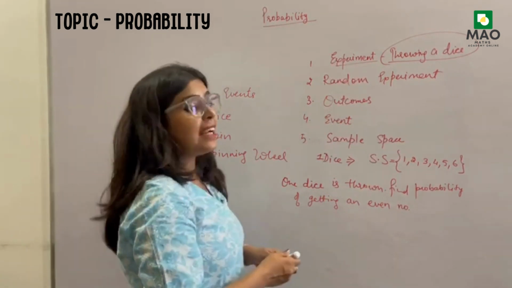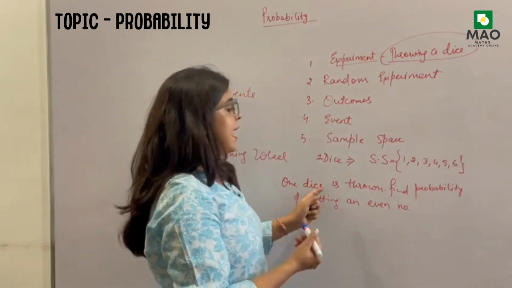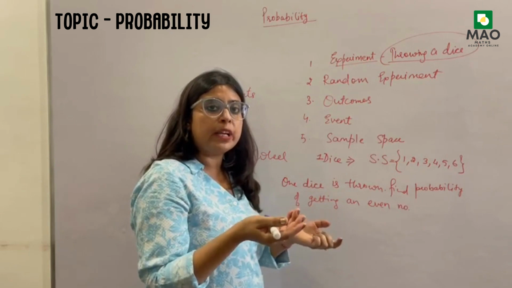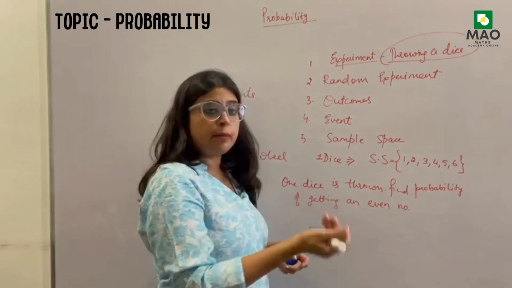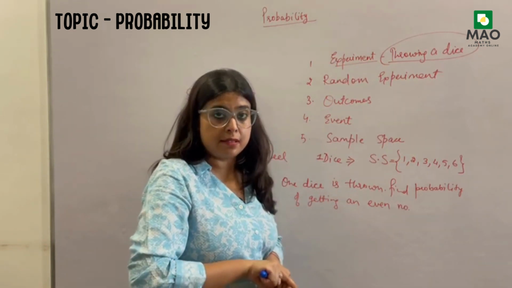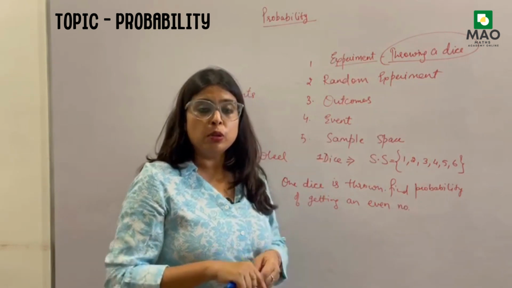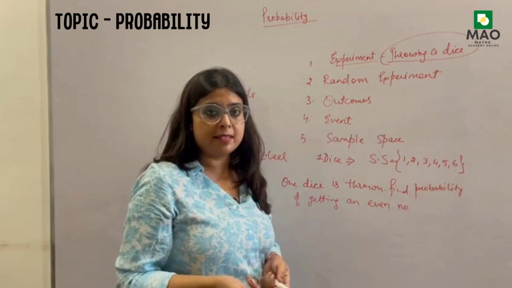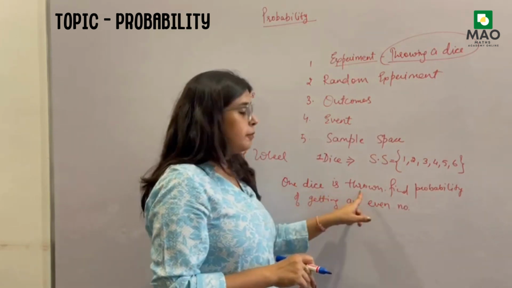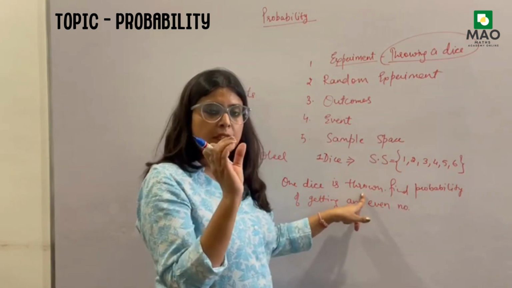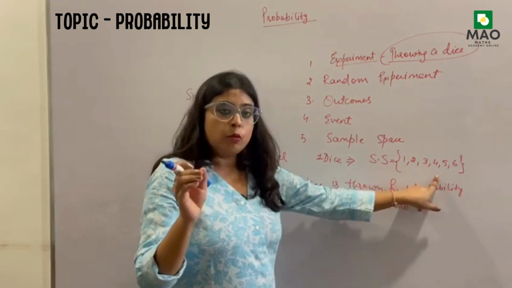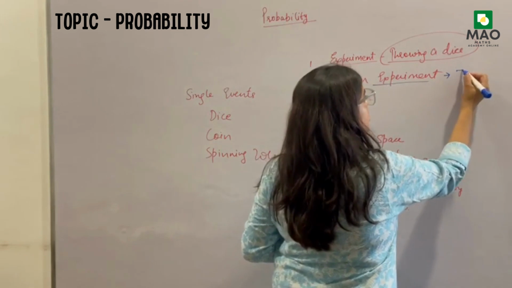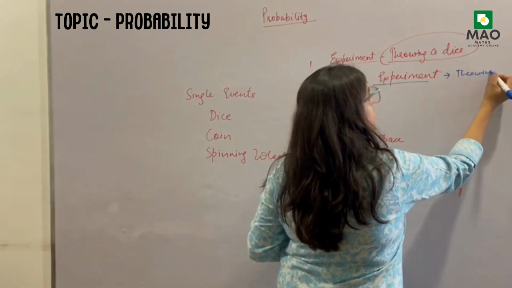Now, what is random experiment here? As we don't know the outcomes, I am just throwing the dice with honesty and I am not doing any cheating. And I don't know what can be the outcome. So dice has 6 faces. डाइस क्या होता है? We play Ludo. लूडो का वो जो डाइस होता है जिसके साथ हम लूडो खेलते हैं, that is called dice, right. सो डाइस का मतलब क्या है कि डाइस के 6 फेसेस होते हैं, 1 2 3 4 5 6. कोई भी फेस आ सकता है, I don't know. So random experiment also here is throwing a dice.